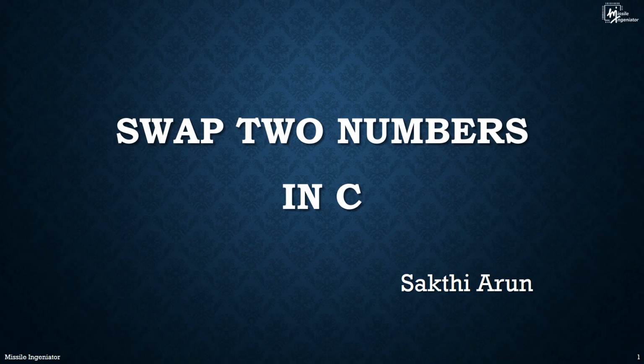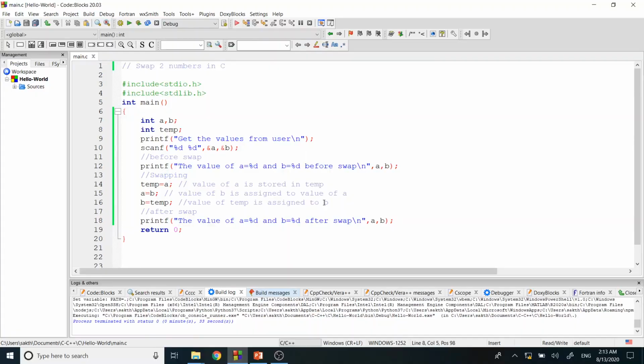In my last lecture, I showed swapping two numbers in C with the help of a third variable, temp. In this lecture video, I'm going to explain the same example of swapping two numbers, but this time we're not going to use the third variable. Instead, with the help of operators, we're going to perform the same swap. In my last lecture video, I swapped the two numbers with a third variable. Now I'm going to comment out this third variable, and we're going to perform the same operation, swapping the two values without the third variable temp.